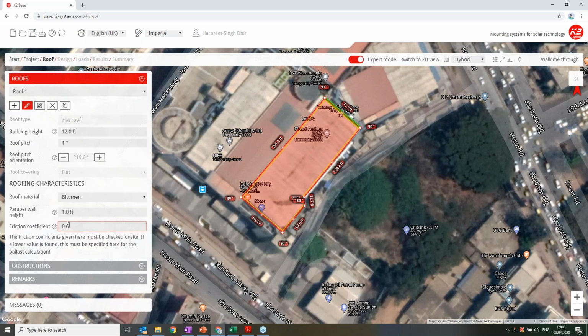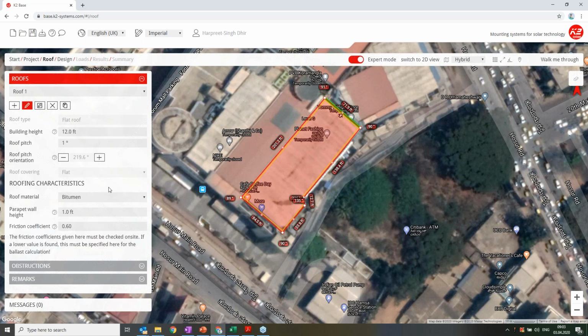So if you have something like gravel, then you can have a higher friction coefficient, and then you can go out of it. And then you see this roof part is complete. Yeah. So I will move to the next part, which is called design.